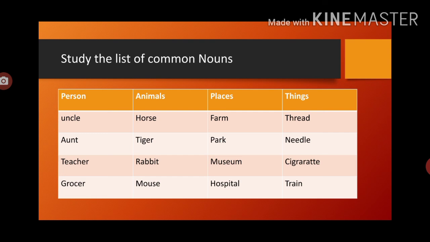Horse, tiger, rabbit and mouse all are animals. Now places: farm, park, museum and hospital, zoo, etc. are also common nouns. The next one is things: object, thread, needle, cigarette and train. All these things are objects.